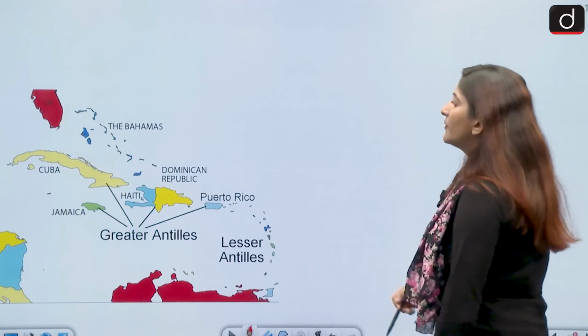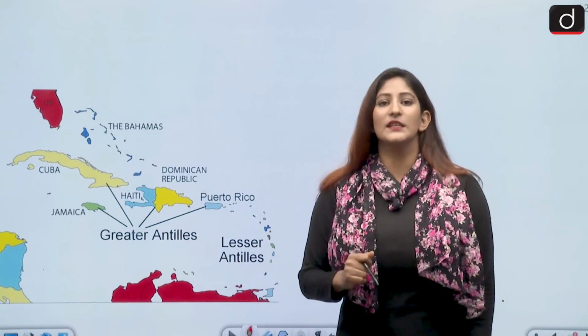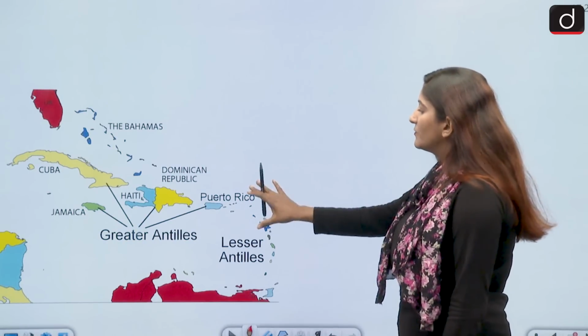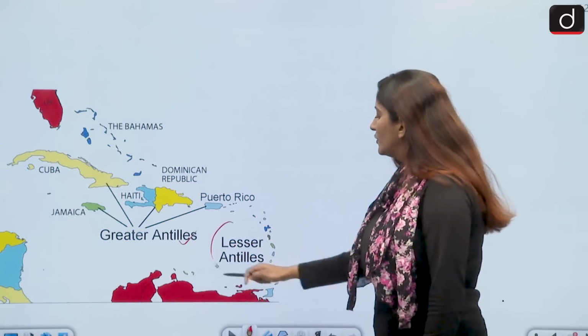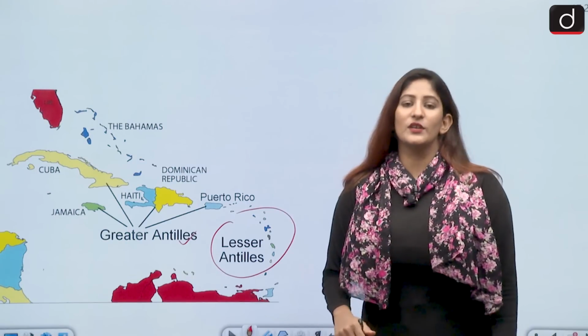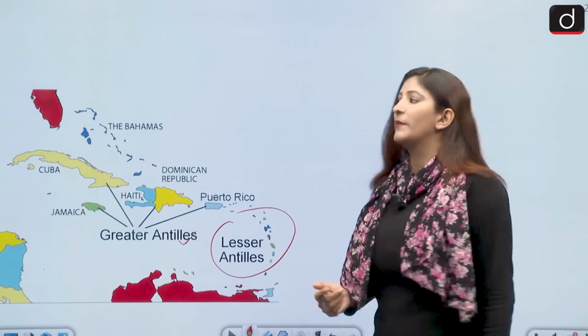The Antilles are a group of islands in the Caribbean Sea. This map shows us the Greater Antilles are actually to the north of the Lesser Antilles. There are many important islands over here, those belonging to the US and the countries of Latin America.